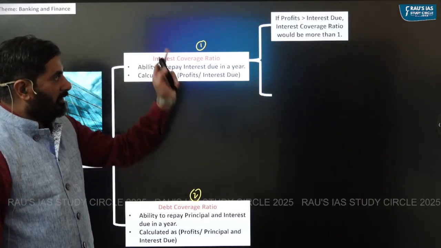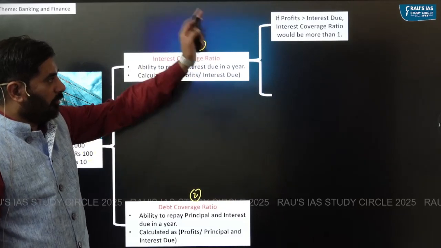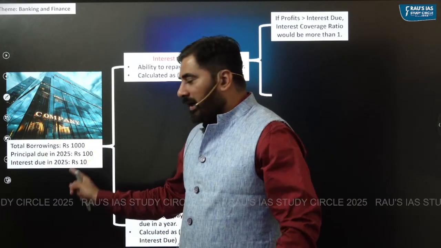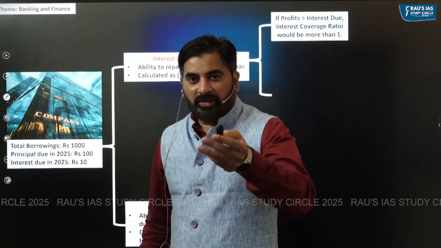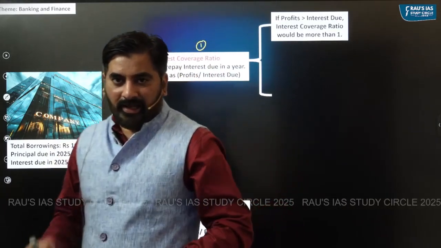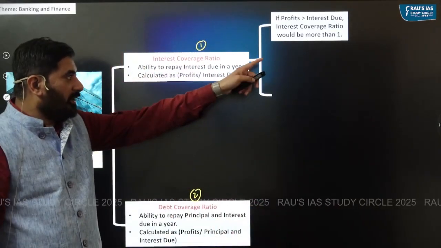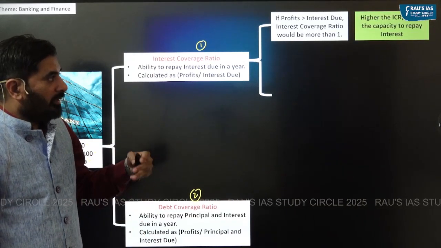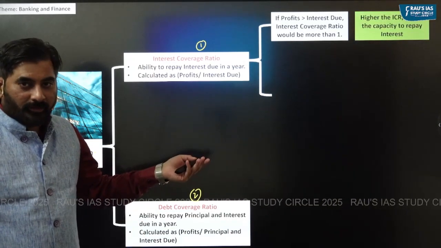If in a year profit earned by the company is more than the interest due, how much is the interest due? Rupees 10. And let's say the company earns a profit of rupees 15. Interest due is 10. So the interest coverage ratio will be more than 1. And if it is more than 1, the company will be able to repay the interest.